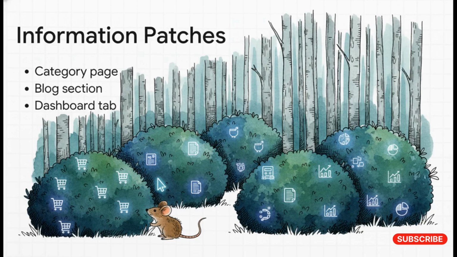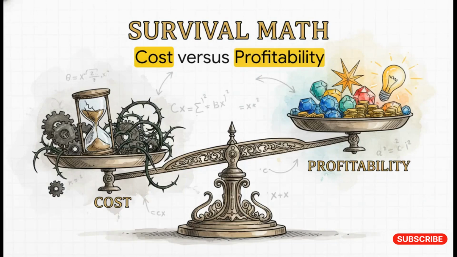These are your digital berry bushes. These are the spots where we pause our journey to gather what we need. So we're out there hunting for patches by following scents, but how exactly do we make that split-second decision to stay or bail? Well, it all comes down to the survival math, cost versus profitability.